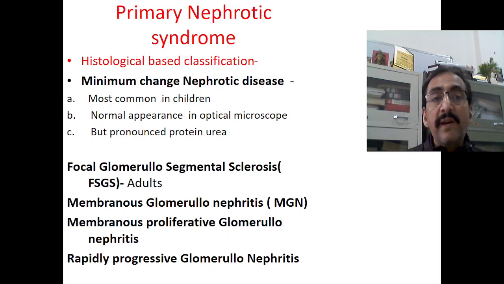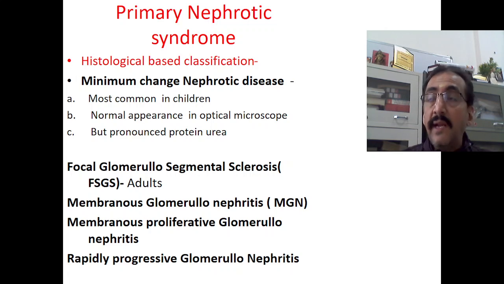The first one is minimal change nephrotic syndrome or disease. What do you mean by that? This minimal change nephrotic syndrome is very, very common in children. The name is given because if you look into the investigations, if you go for renal biopsy or ultrasonography, even CT scan, you cannot find any findings. There is very minimal change in the structures of the kidney or nephrons, but still the problem is there. There is nephrotic range proteinuria going on and all the other features of the triad are there.